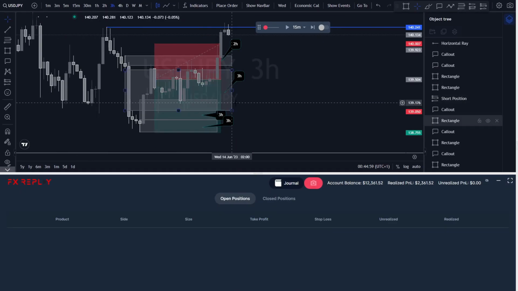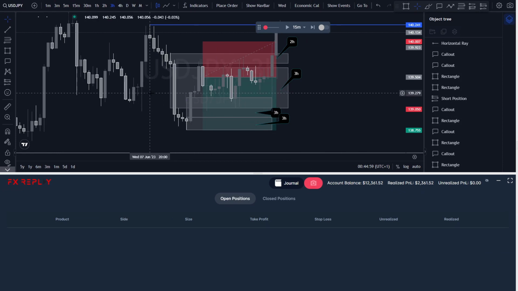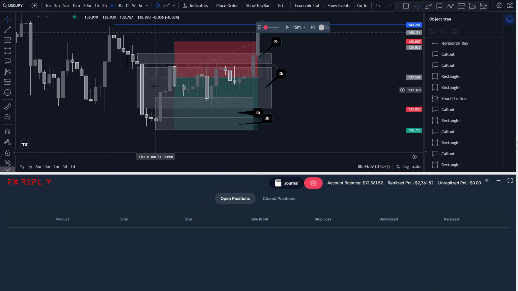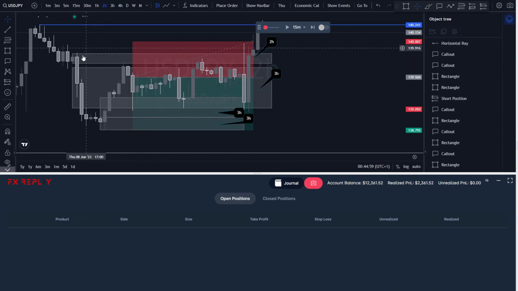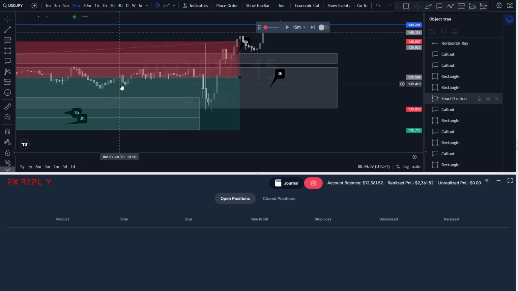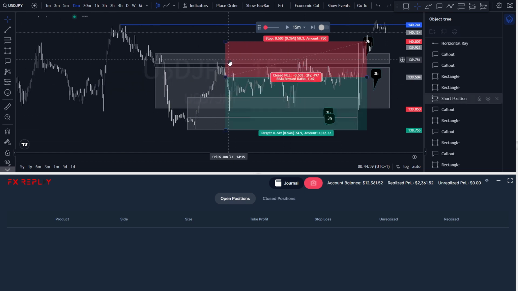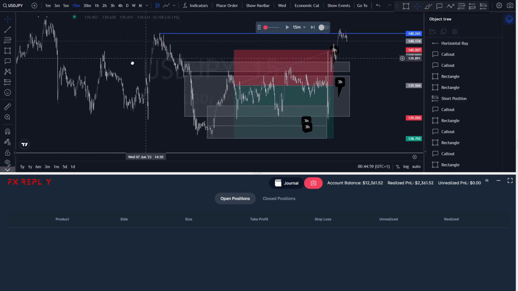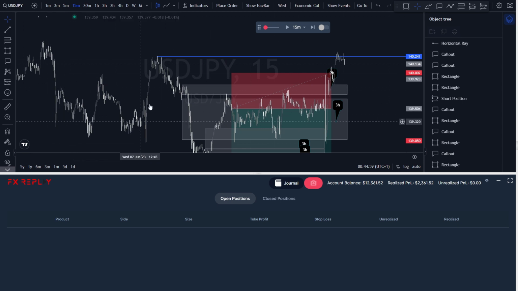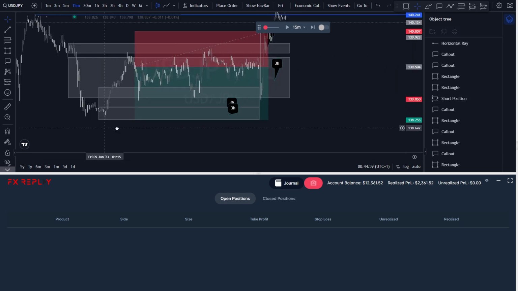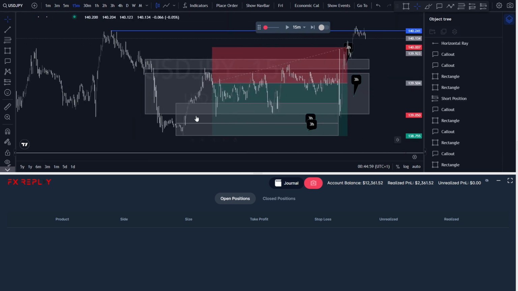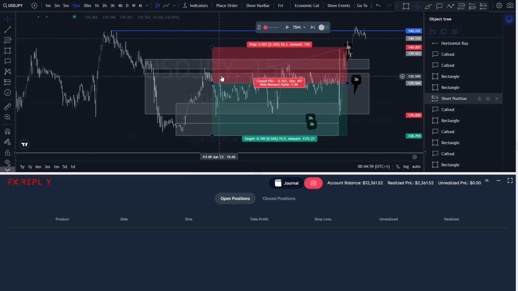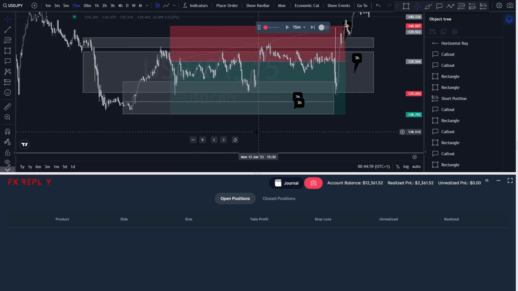Okay, the next trade was another loss. The reasons why I entered were 3-hour fair value gap to the downside, 2-hour order block to the downside, break of structure, I entered right here. And also, at least in my eyes, I was trading with the bias because this looks like a downtrend. And I thought this was just a retracement into the fair value gap, into the order block, and then price is going to go down.